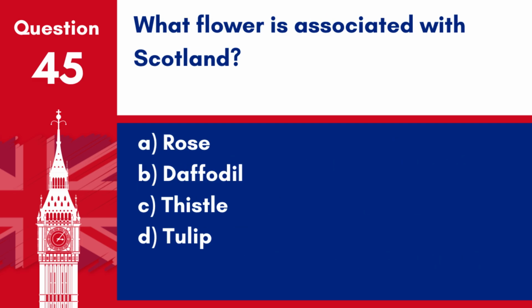Question 45. What flower is associated with Scotland? A. Rose. B. Daffodil. C. Thistle. D. Tulip. Answer. C. Thistle. The thistle has been a national symbol of Scotland since the reign of Alexander I and is used to signify the country's resilience and determination.